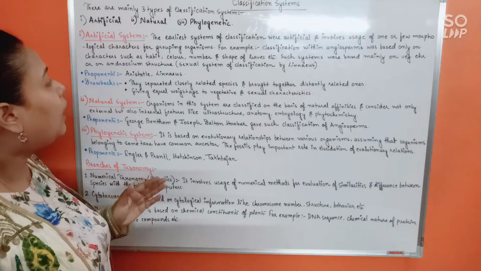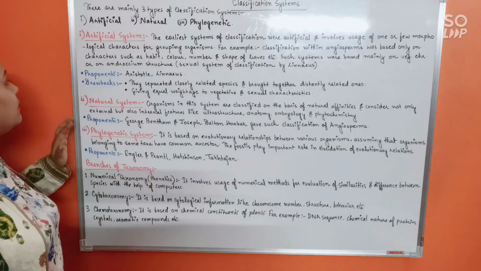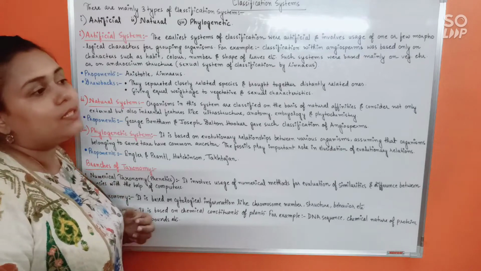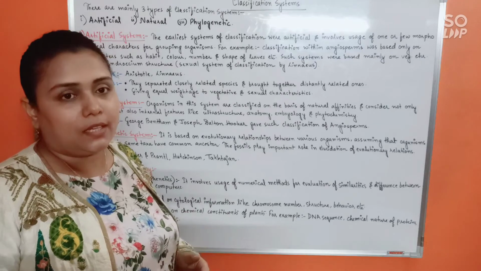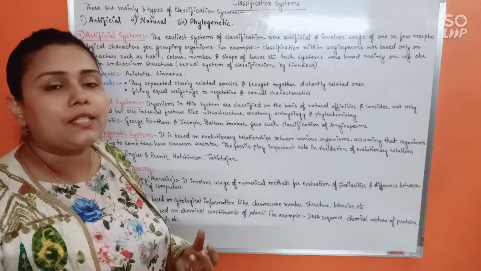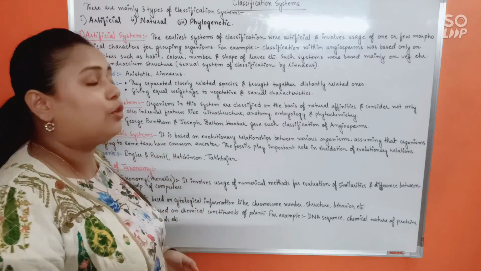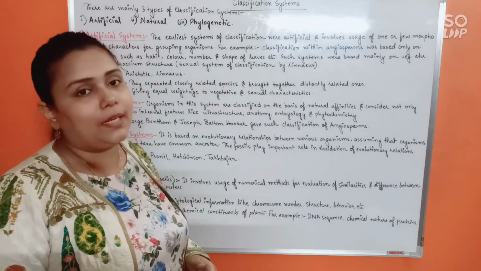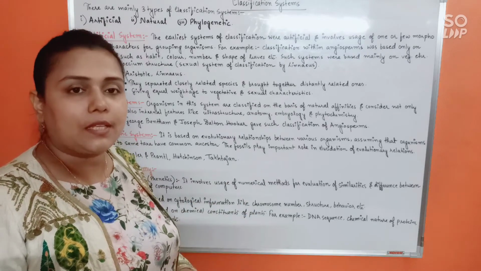All right. So see here, such systems were based mainly on vegetative characters or on androecium structure. The androecium structure means the length of the stamen. Accordingly, Carolus Linnaeus, father of taxonomy, isn't it? Carolus Linnaeus, he had tried to classify the angiosperms based on the length of the stamen or structure of the androecium. So this system is also referred to as the sexual system of classification by Linnaeus. So all of that would be included under artificial system of classification.